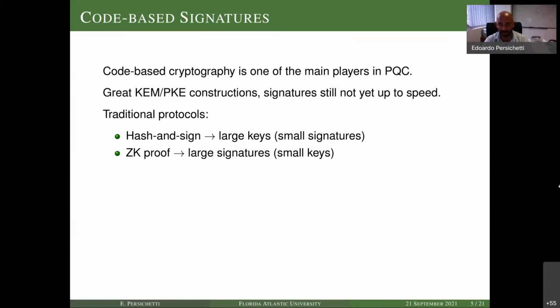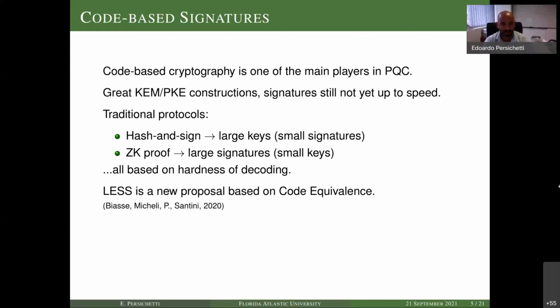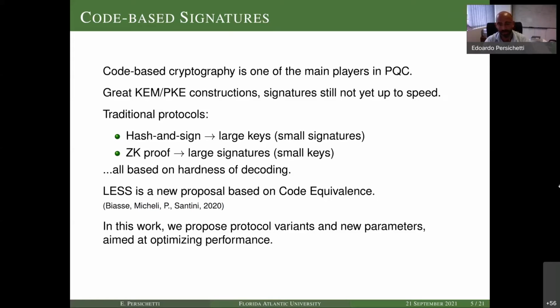So either way, and again, this is a very, very broad overview, we have these problems in code-based cryptography that neither approach to date yields very satisfactory results. And all of these approaches in code-based cryptography are exploiting what code-based cryptography does, which is use the hardness of decoding. So in 2020, with Bias, Micheli, and Santini, we proposed a new protocol, which is called LESS, which stands for Linear Equivalence Signature Scheme. And it's because it's based on the idea of code equivalence instead of the hardness of decoding. And in this work, we essentially propose some protocol variants and new parameters and a variety of optimizations that are aimed, in fact, at getting better performance for the scheme.